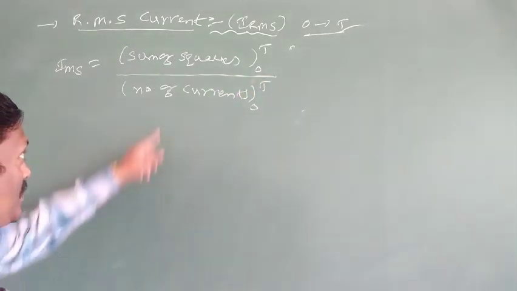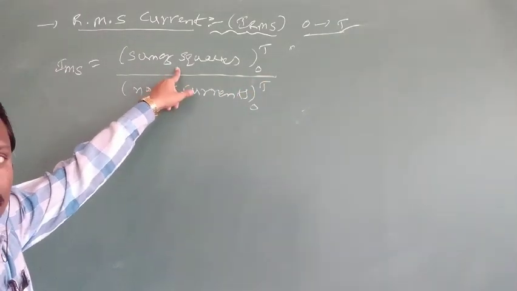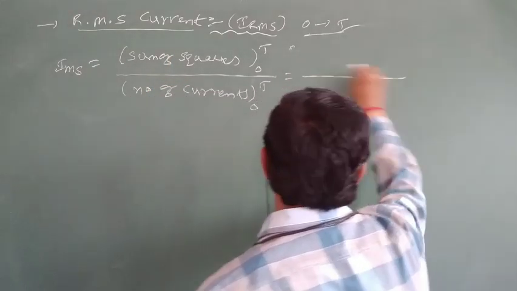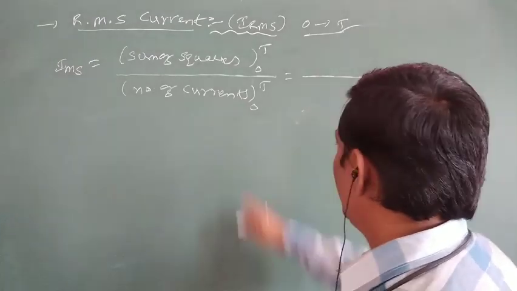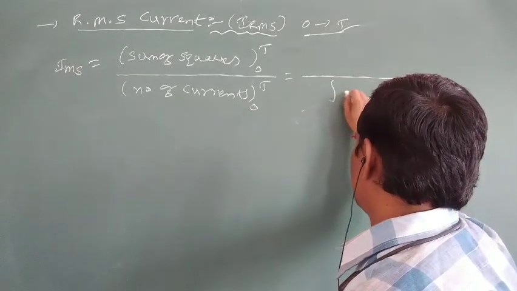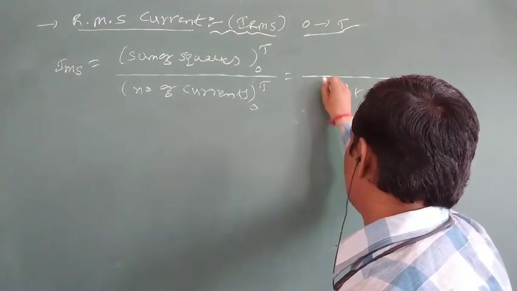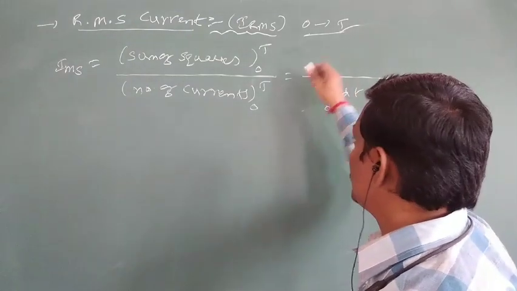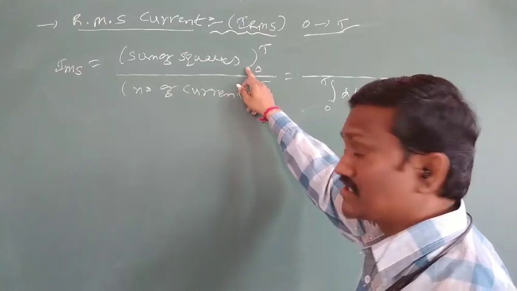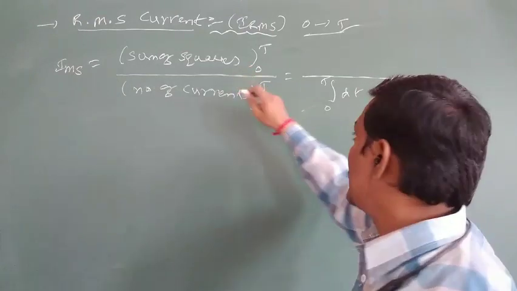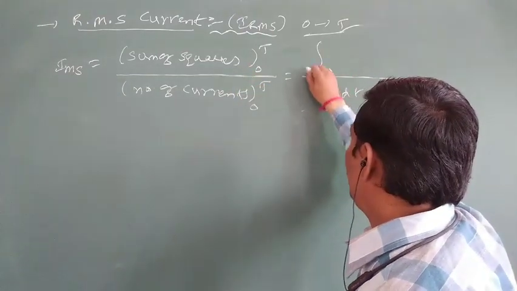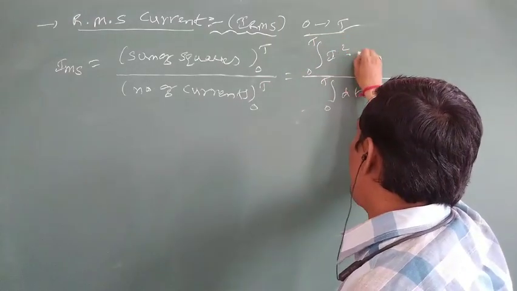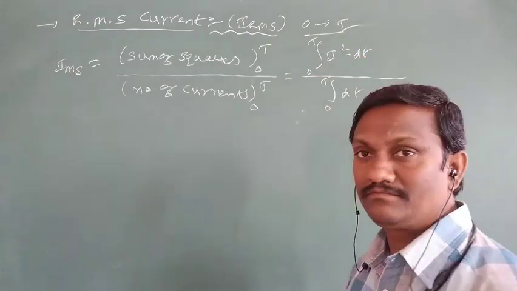The denominator, the number of instantaneous currents, is the integral of dt over a full cycle, 0 to T. The numerator, the sum of squares of all instantaneous currents, is the integral over a full cycle.